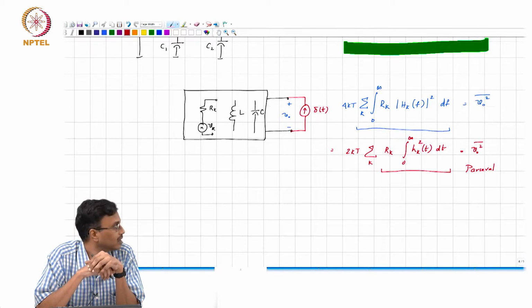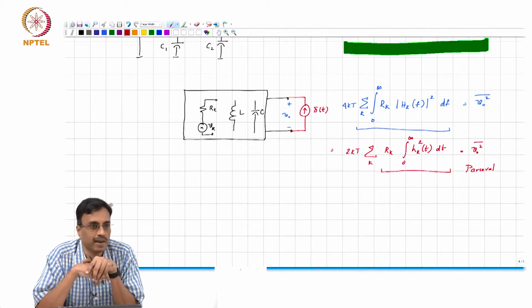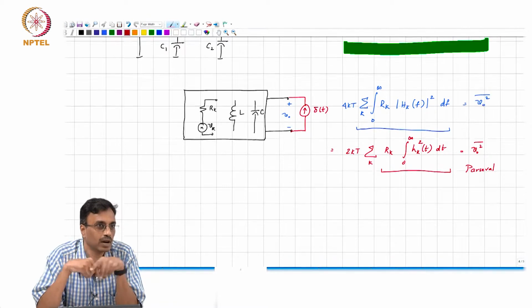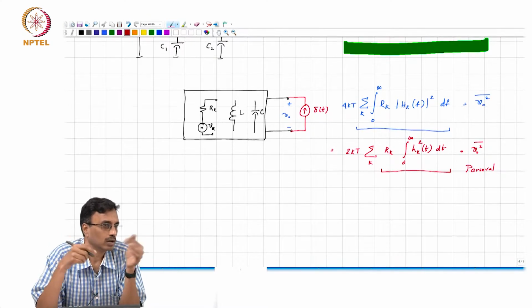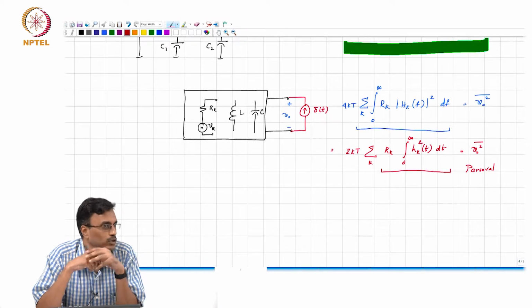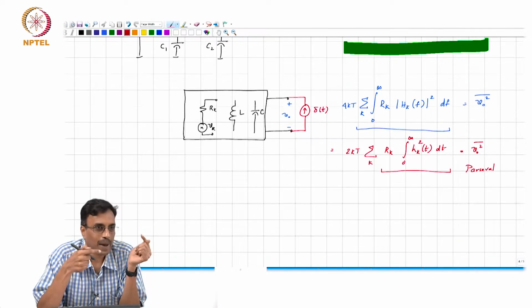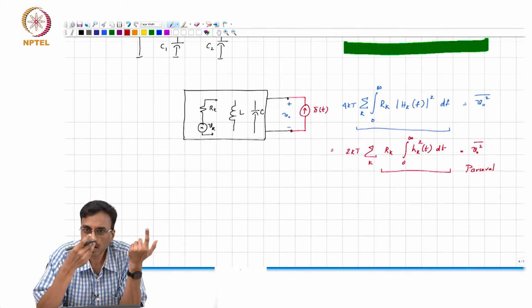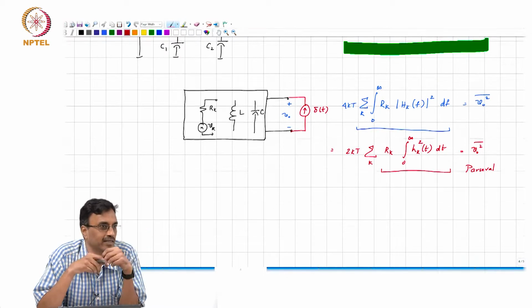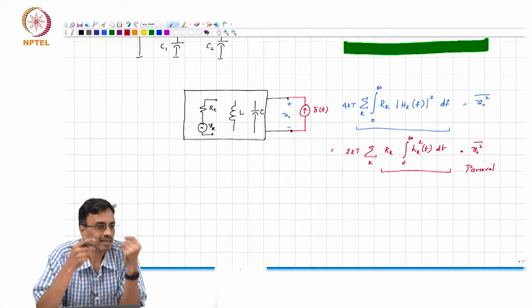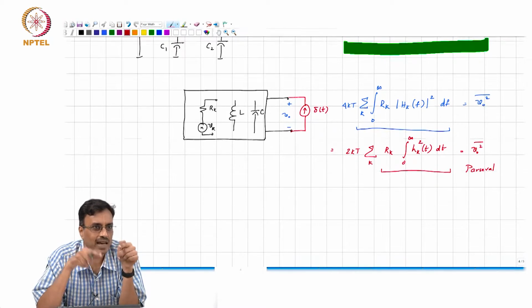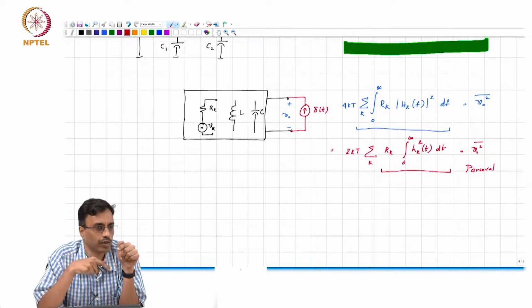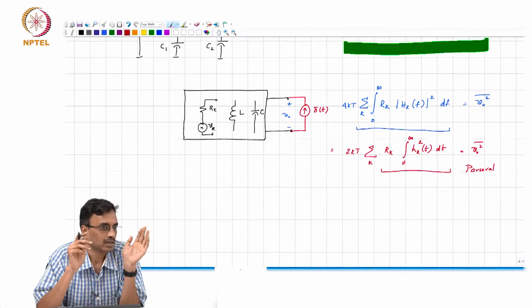what will happen? Where is that? If any of this impulse current goes into the network, where is it going to go? It's only going to go into the capacitors, right? It can't go into the inductors because the inductors are going to be an open circuit at 0 plus, right? And the resistors will have an impedance which is much larger than the capacitors. So, all the current goes into the capacitors, right?